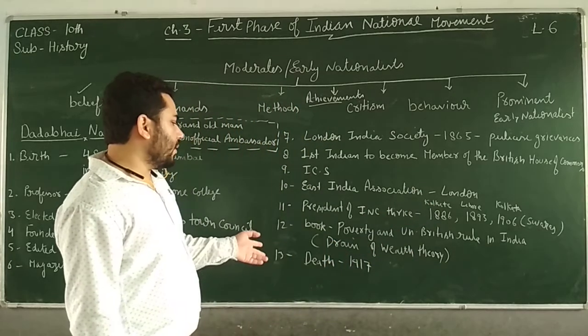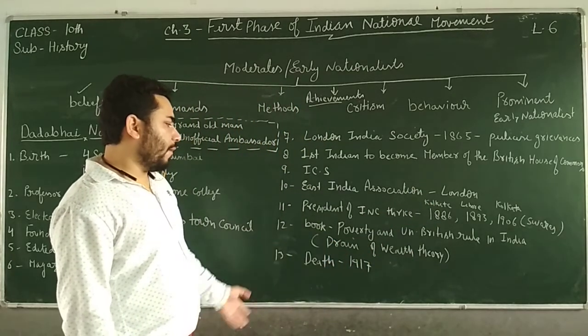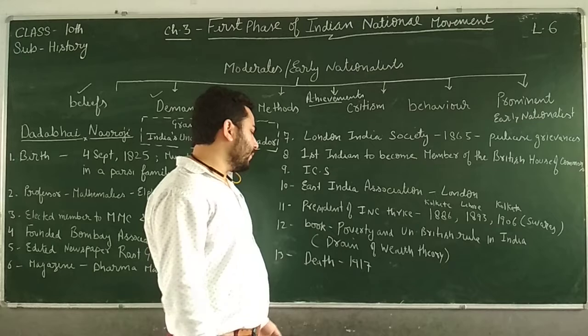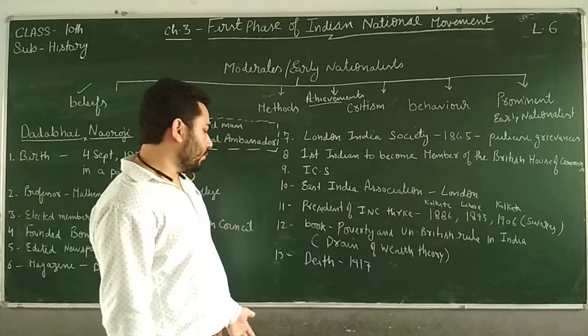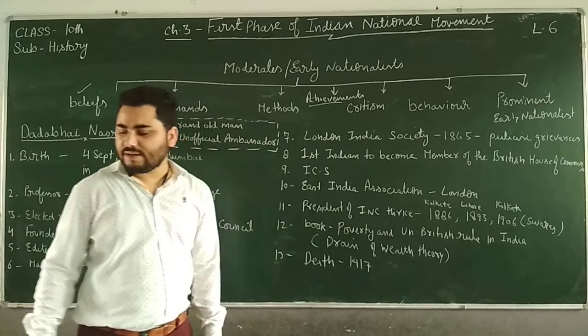Okay, then he wrote a book, Poverty and British Rule in India, and in that book he told about the drain of wealth theory, and then in 1917 he died.